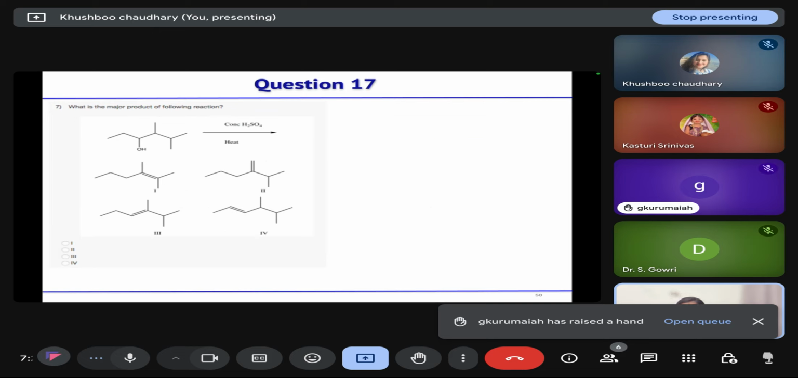Then, in the presence of concentrated sulfuric acid, we are treating this alcohol. So, major product you have to tell me. Firstly, protonation will take place. Then, after elimination, you will get a carbocation. So, you will get this carbocation. If elimination takes place at this stage, we will get alkenes.